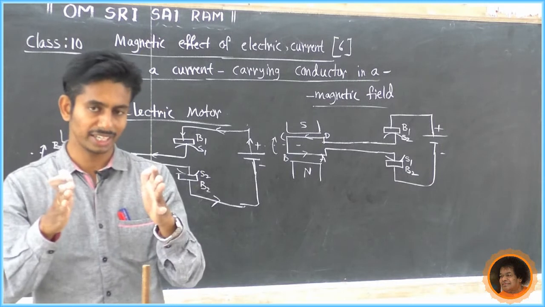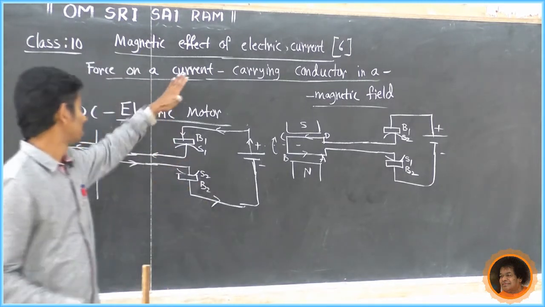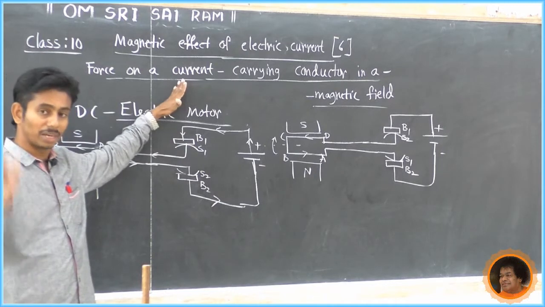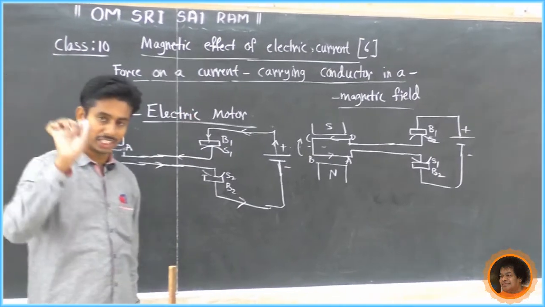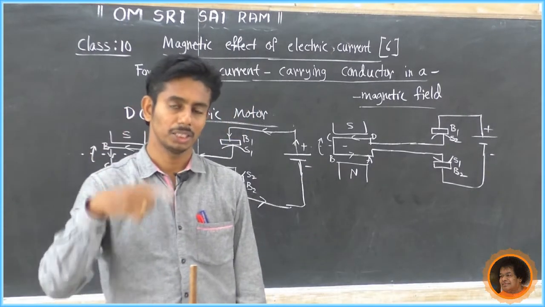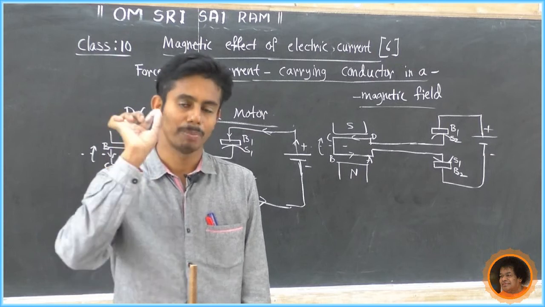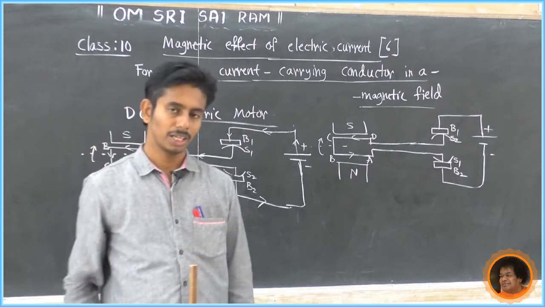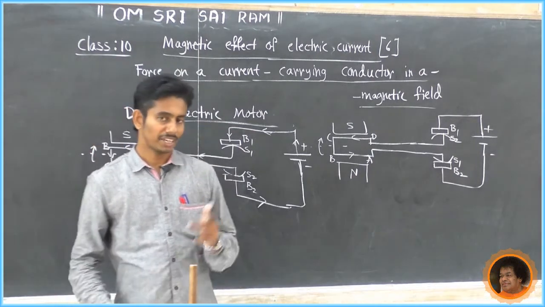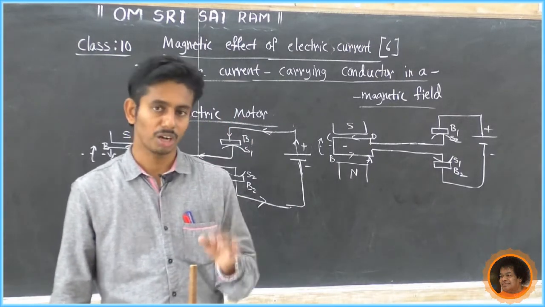So mechanical energy is created from where? From a current carrying conductor in a magnetic field. If we place a current carrying conductor in between the magnetic field, it experiences mechanical force. This is the principle, and Fleming's left hand rule is also called the motor rule.